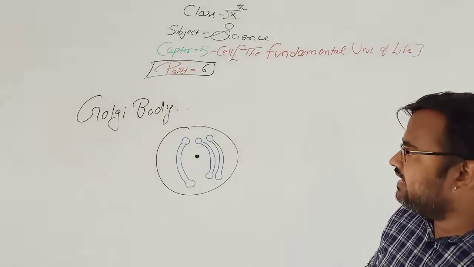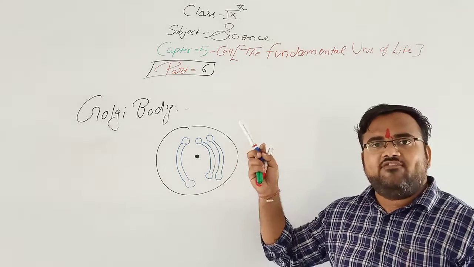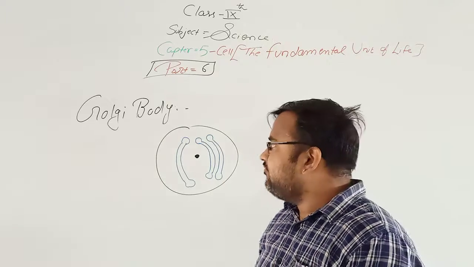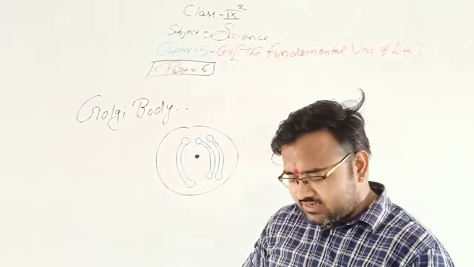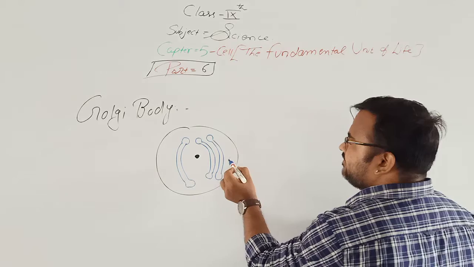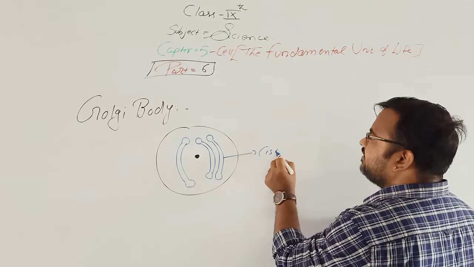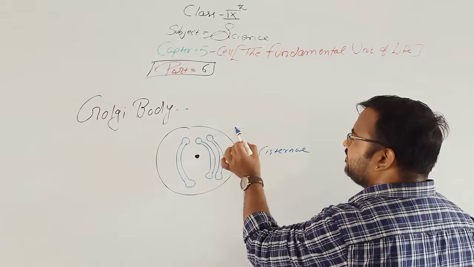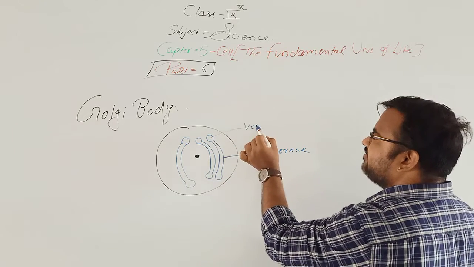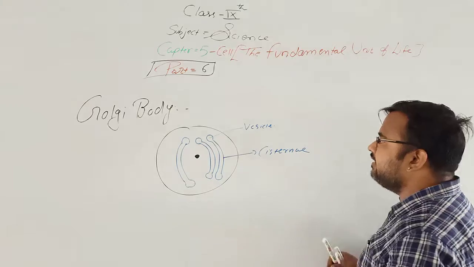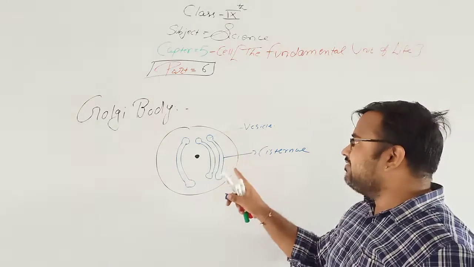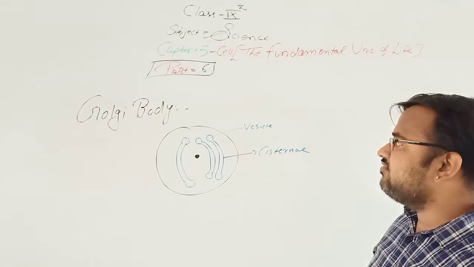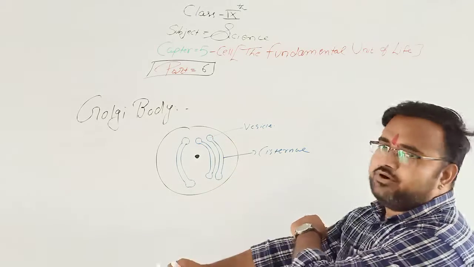Golgi bodies are flat, tubular, unbranched structures. This tube-like structure is known as cisternae, and this bag-like structure is known as vesicle. This is known as the Golgi body.